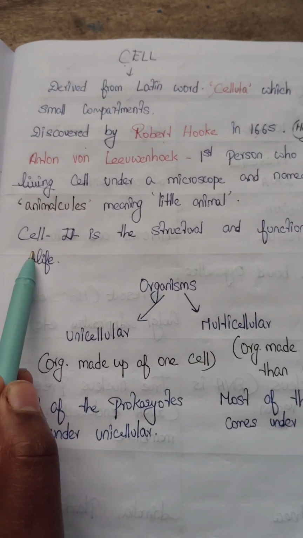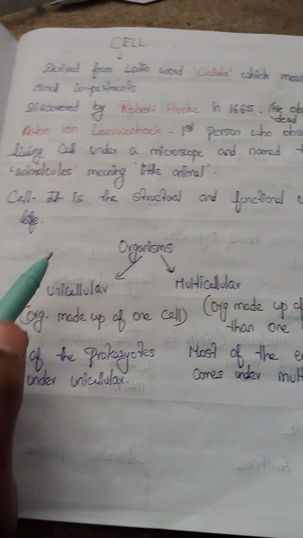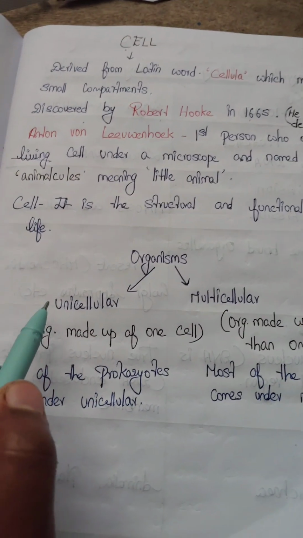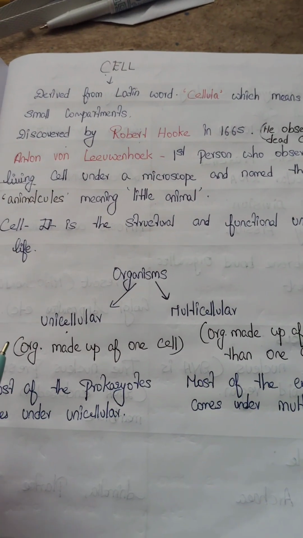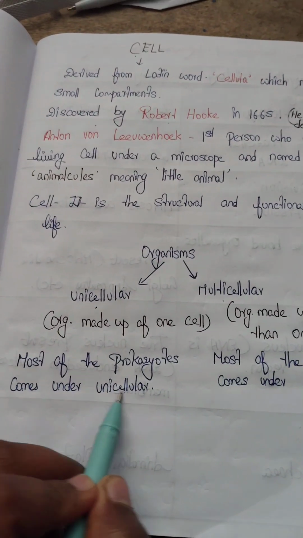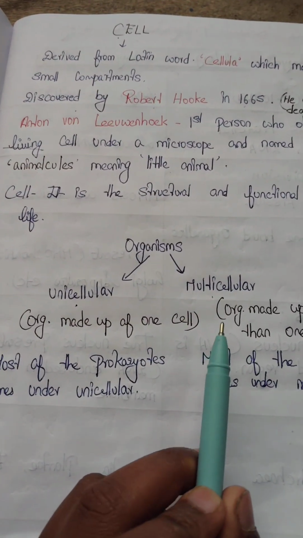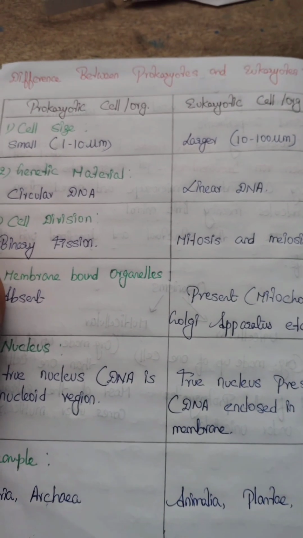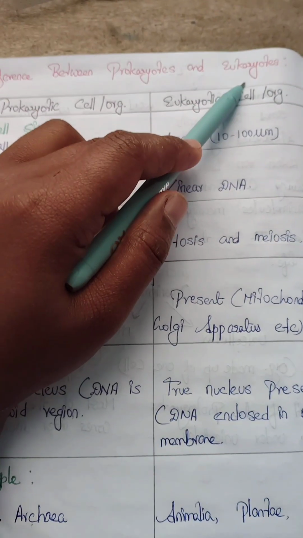We all know that the cell is the structural and functional unit of life. An organism can be either made up of one cell, which is termed unicellular, or made up of more than one cell, that is multicellular. Prokaryotes come under unicellular, whereas eukaryotes come under multicellular. So before going into the depth of the cell, we need to understand some of the basic differences, that is, the difference between prokaryotes and eukaryotes.